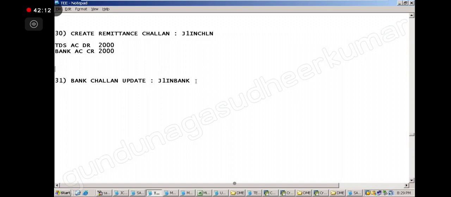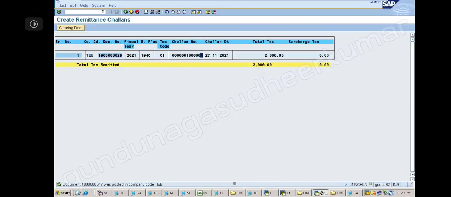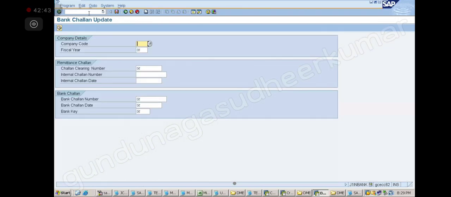And after step 30, if we check the bank statement in SAP, that will show the 2000 rupees. In bank FBL1N, that will show that the bank has been deducted now. So that updation only we are giving here, correct? So we will go to J1IN bank challan update. After paying to the government, we come here and update them.